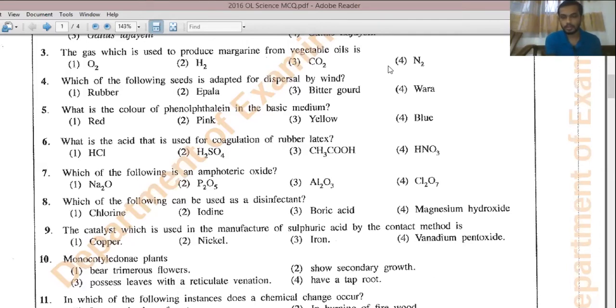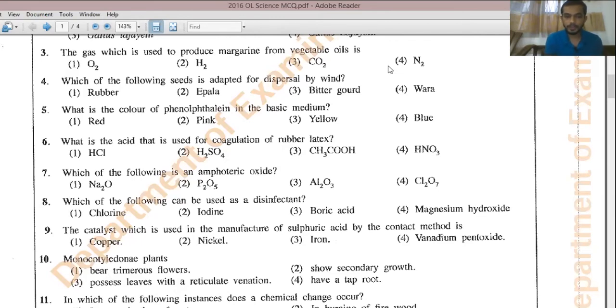So what happens if you didn't add acetic acid? The rubber latex will be coagulated, right? So when you add acetic acid, the rubber latex won't be coagulated, so that you can obtain it in a liquid form. So for question number 6, the answer is the third.